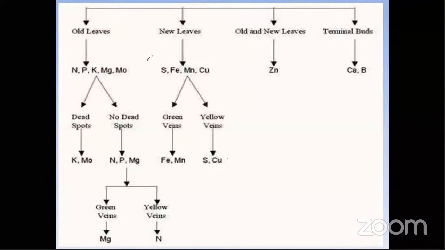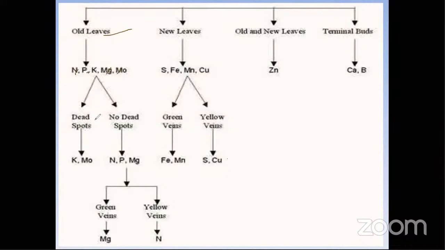Coming to the older leaves, we will see them first. In older leaf symptoms, we can directly see N, P, K, and manganese and molybdenum. These symptoms we can see in older leaves because those are all mobile nutrients. That's why we can see them in older leaves. Coming to these deficiency symptoms, we can divide them into two ways.